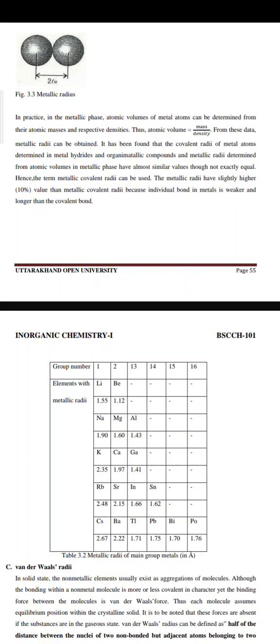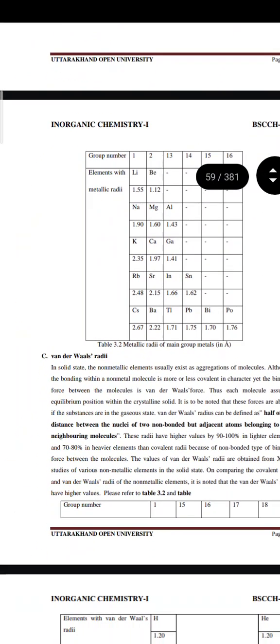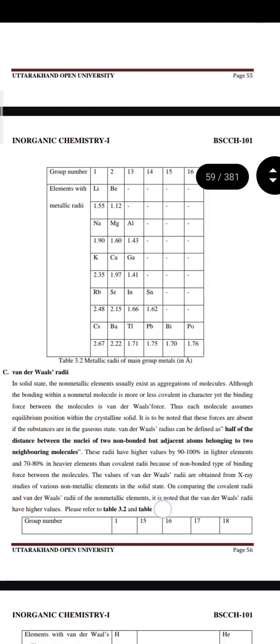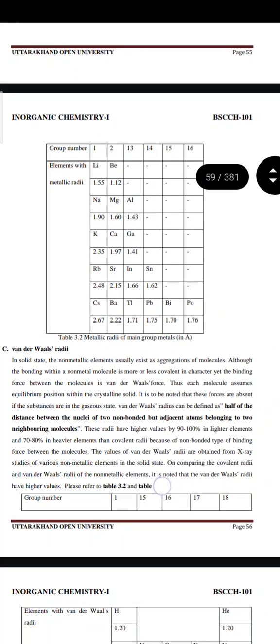It has been found that the covalent radii of metal atoms determined in metal hydrides and organometallic compounds, and metallic radii determined from atomic volume in the metallic phase, have almost similar values, though not exactly equal. Hence, the term metallic covalent radii can be used. The metallic radii have slightly higher values than metallic covalent radii because the individual bond in metals is weaker and longer than the covalent bond. This is the table shown for metallic radii of main group metals.